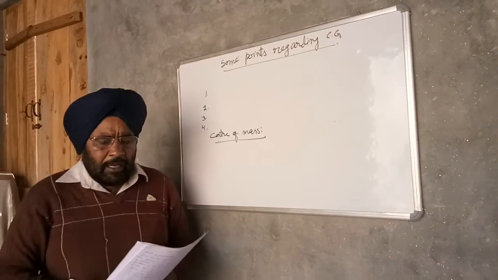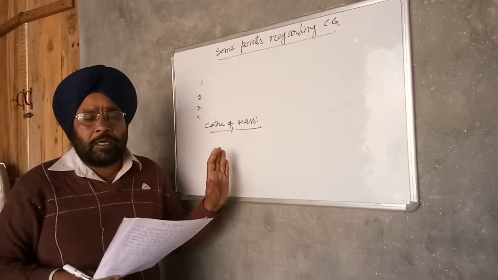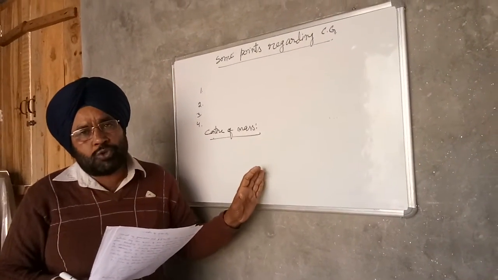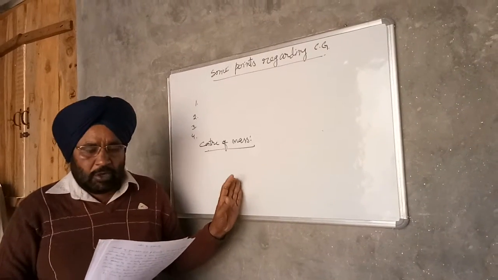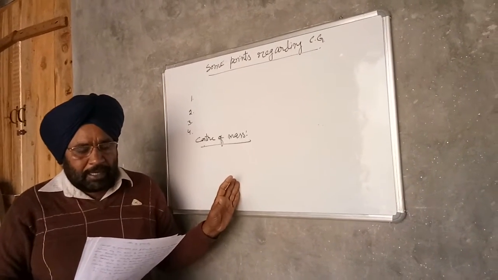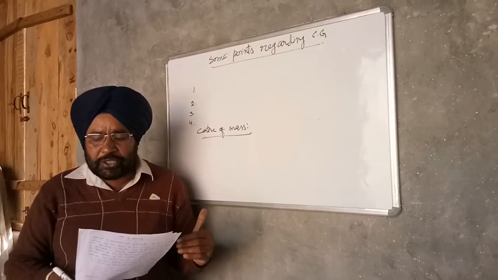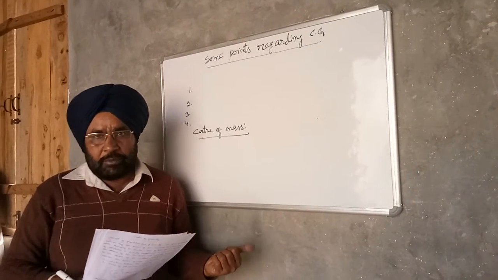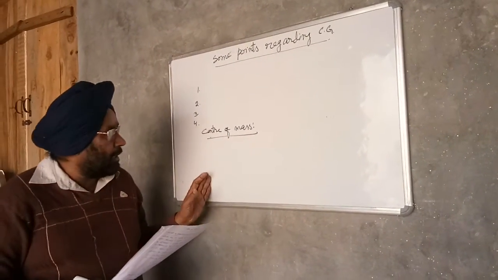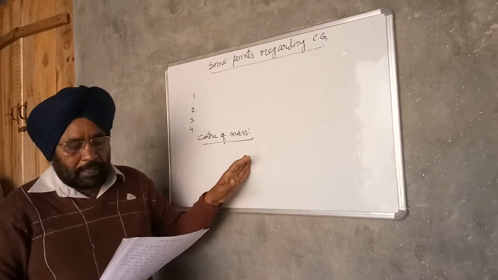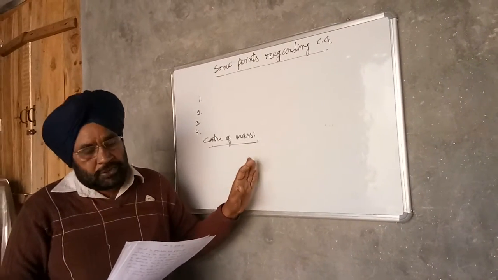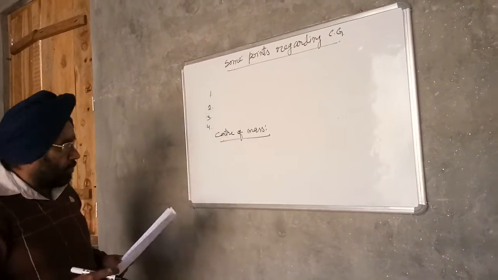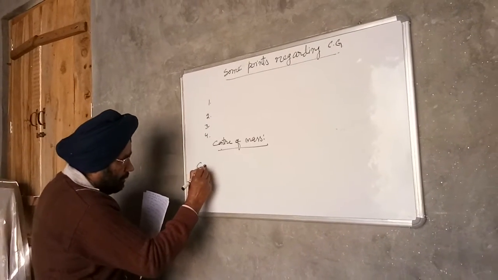It is the point where the total mass of the body is supposed to be concentrated. The center of gravity and center of mass are different only when the gravitational field is not uniform. So for most practical purposes, center of gravity and center of mass are taken as the same thing. So next is centroid.